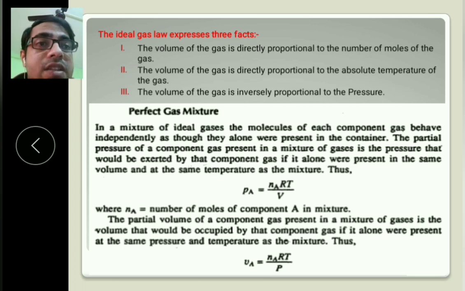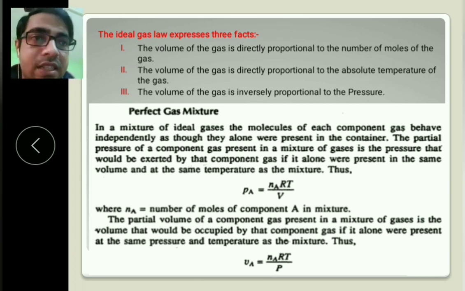Next, the ideal gas law expresses three factors. We studied ideal gas law.